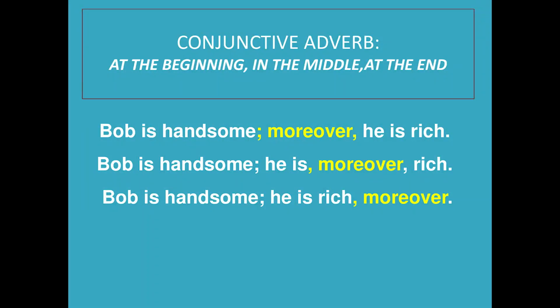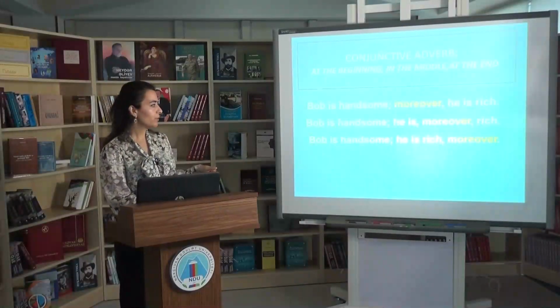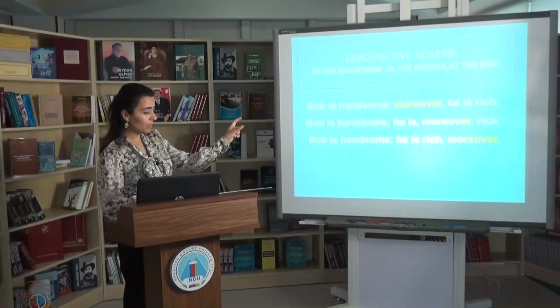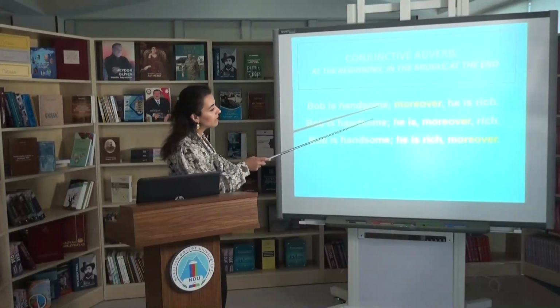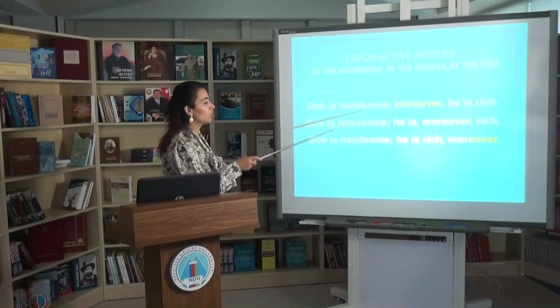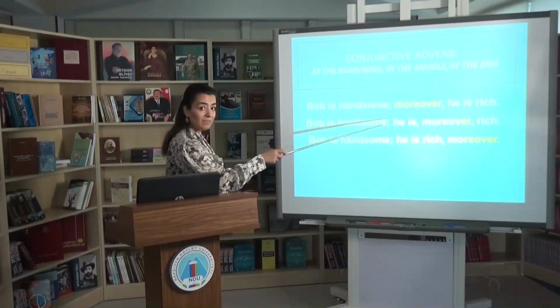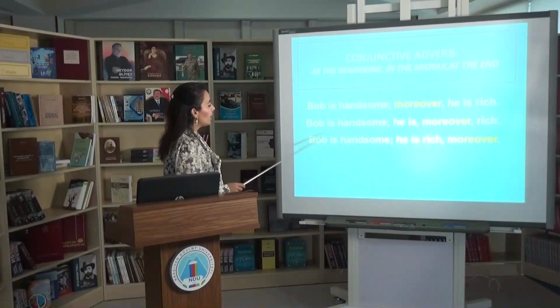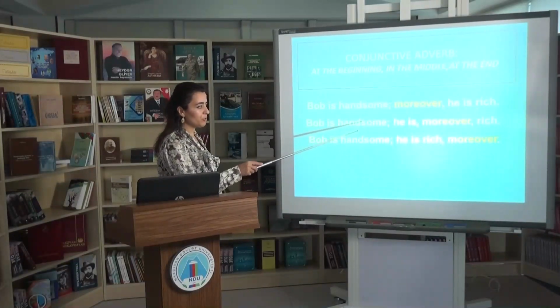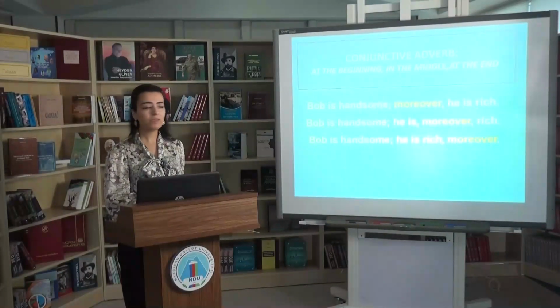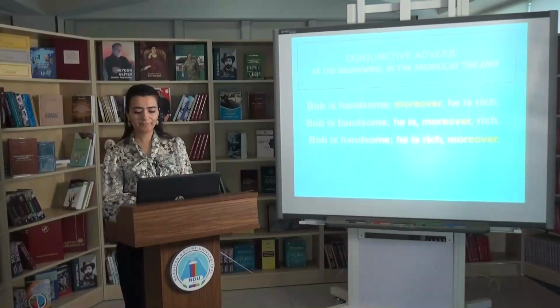For example, Bob is handsome; moreover, he is rich. Bob is handsome; he is, moreover, rich. As you pay attention, when "moreover" is used in the middle of the sentence, it is preceded and followed by a comma. And Bob is handsome; he is rich, moreover. When we use "moreover" at the end of a sentence, it is preceded by a comma.